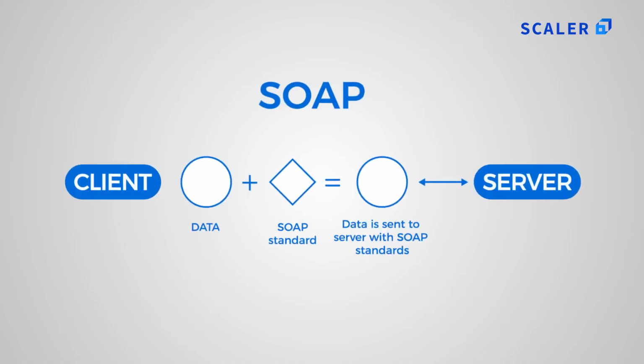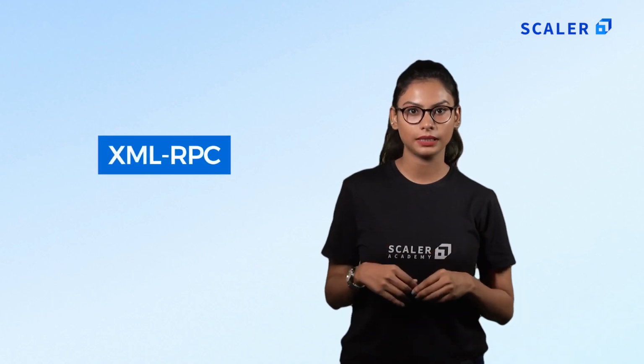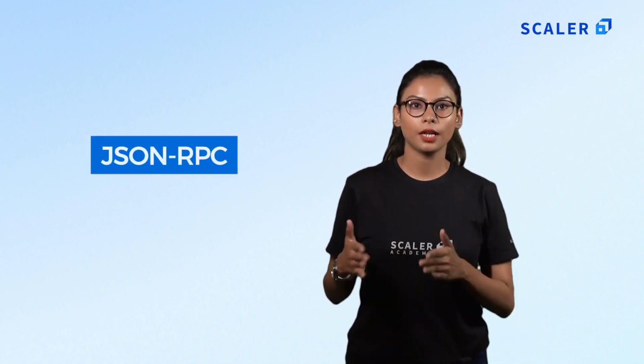SOAP. Simple Object Access Protocol is a standard where APIs use XML to define the message format and accept requests using HTTP or SMTP. With SOAP, apps running in different environments and written in different languages can easily share information. XML-RPC. Unlike SOAP, which uses a proprietary XML data format, the XML-RPC protocol does not rely on any specific format for XML. JSON-RPC. Similar to XML-RPC, the JSON-RPC protocol is also used with remote procedure calls using JSON data formats.